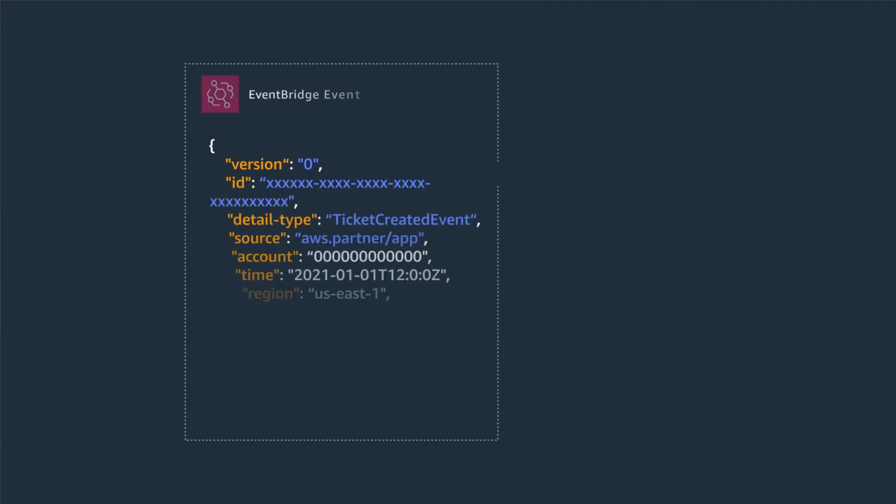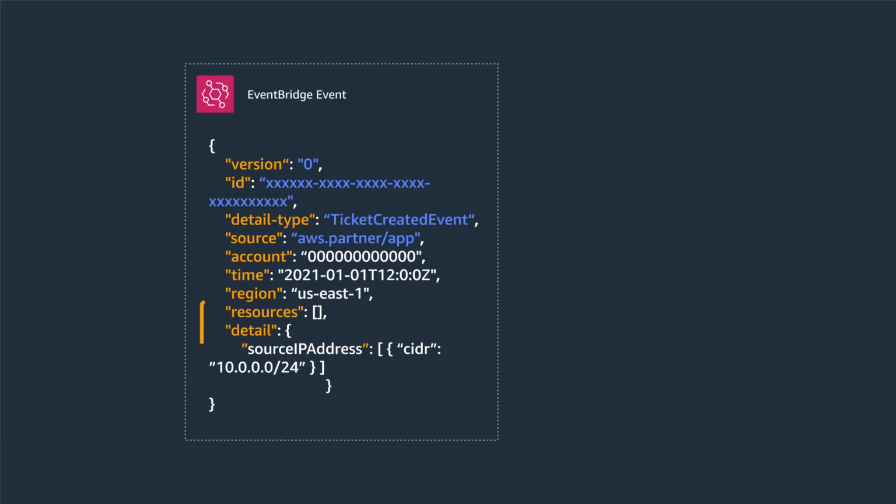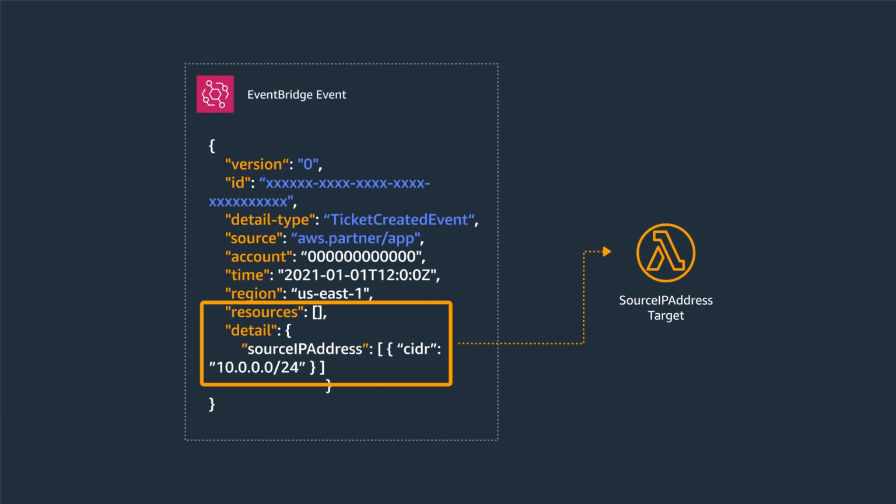SNS allows you to filter based on message attributes, but if you need more advanced filtering, you should use Amazon EventBridge. In our example, you could filter events by IP address matches within the message content and send those messages to separate targets. EventBridge also has a Schema Registry that helps you identify and version event schemas.